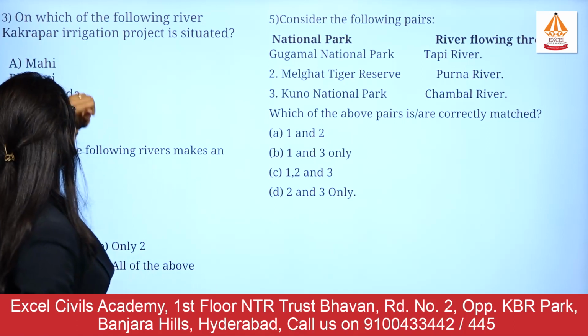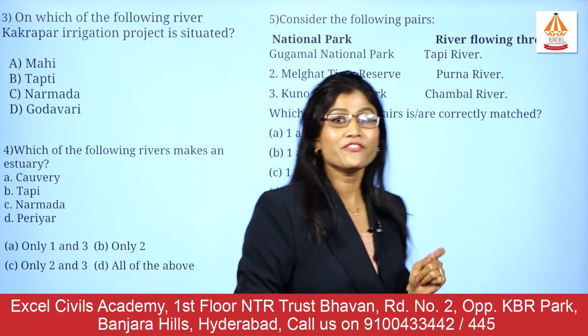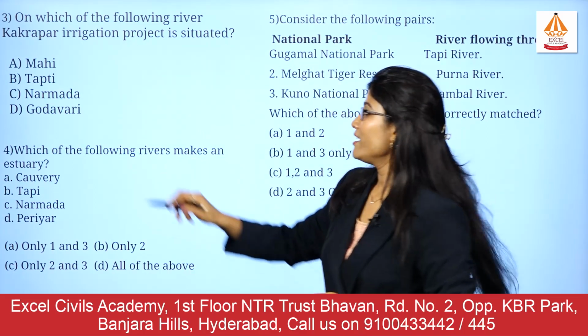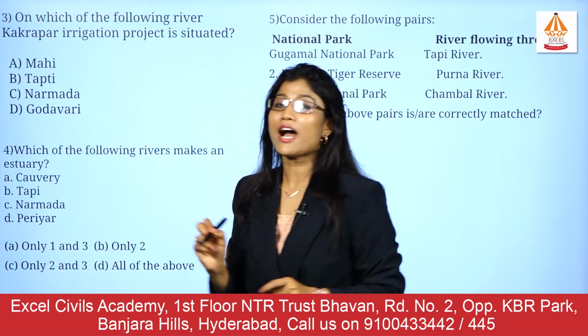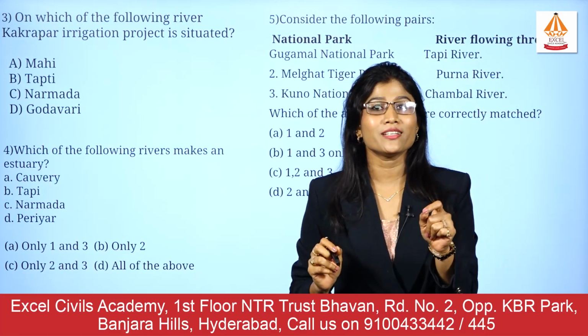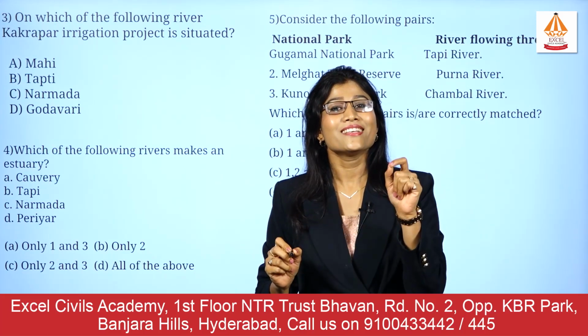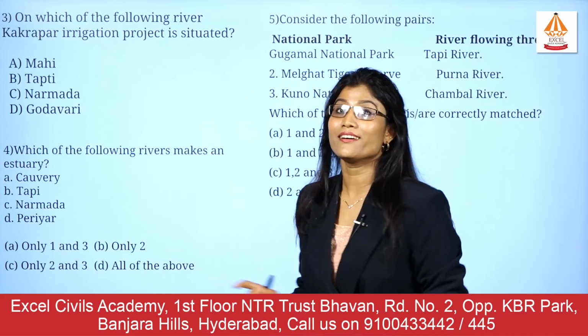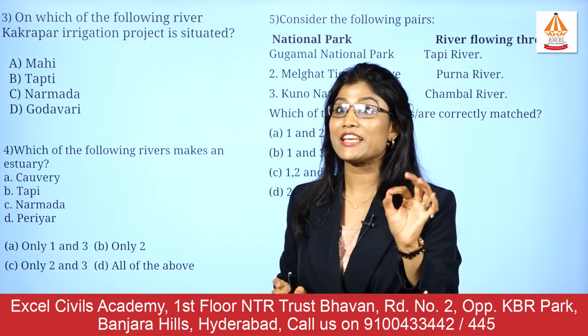The third question we have is: on which of the following rivers is the Kakrapar irrigation project situated? Mahi, Tapi, Narmada and Godavari. At this moment, if you have gone through the series, it seems to be very easy. But trust me, during the examination, if you have not revised and learned it properly, these questions become very difficult.